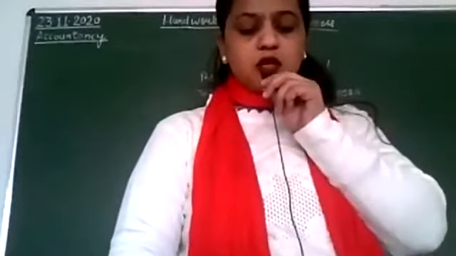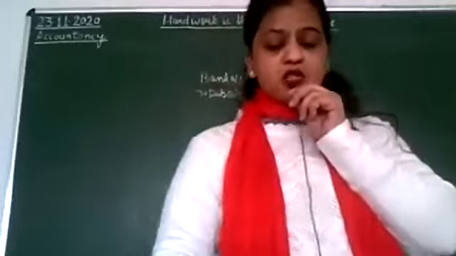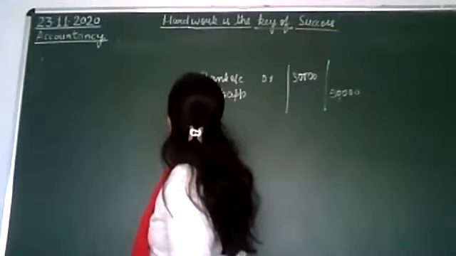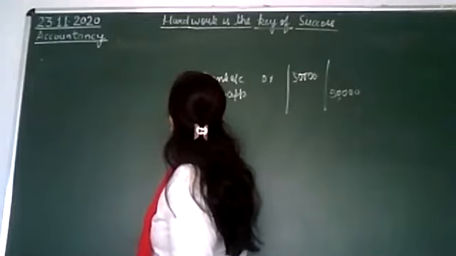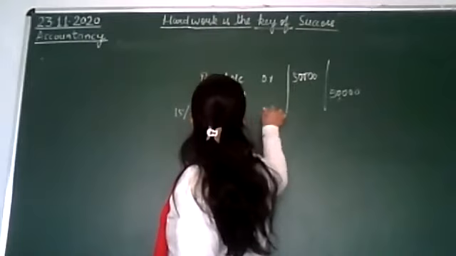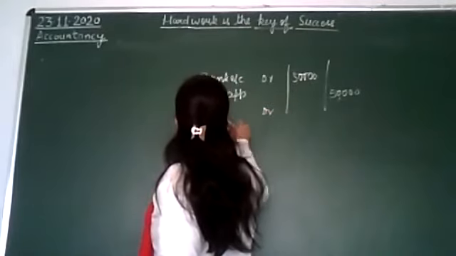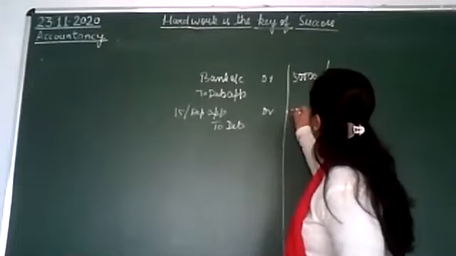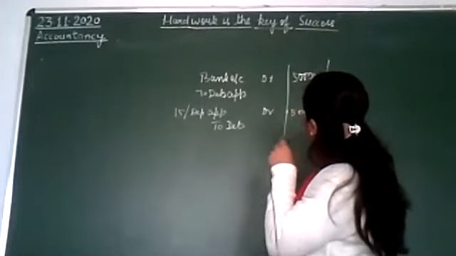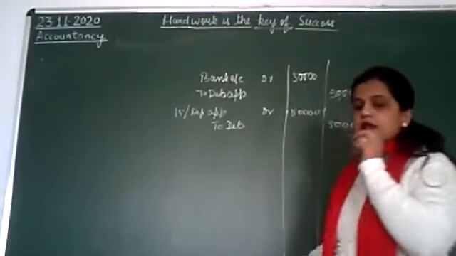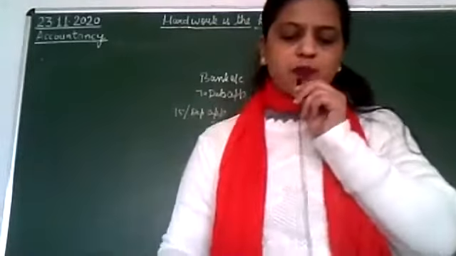Next, application money we have to transfer. So debenture application debit to debenture, also 50,000. Next, allotment.